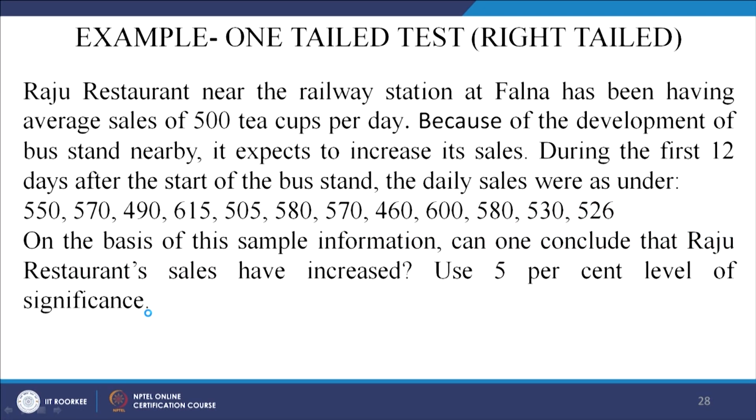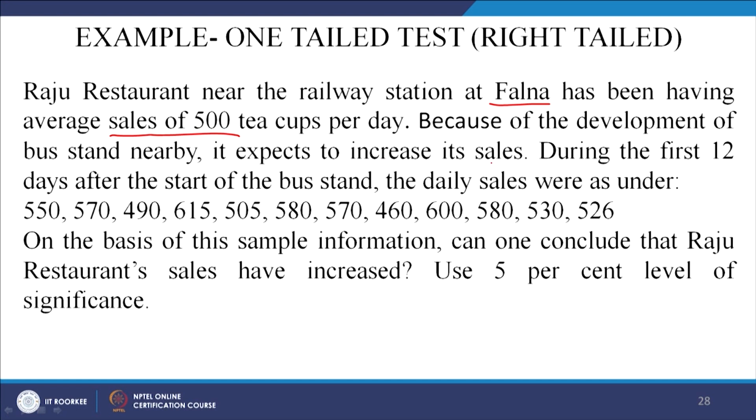Okay. Similarly, one more. Raju restaurant, a restaurant near the railway station at a place Phalna, has been having average sales of 500 teacups per day. Because of the development of the bus stand nearby, the government did something and an improvement has happened.